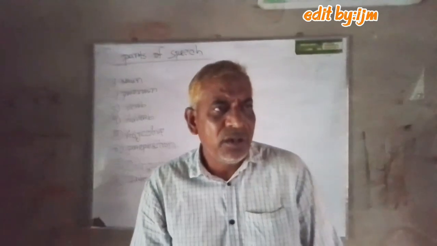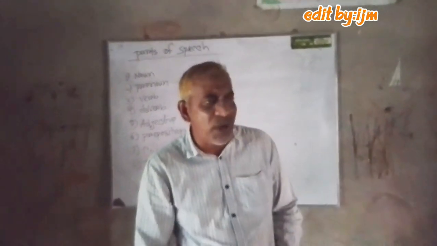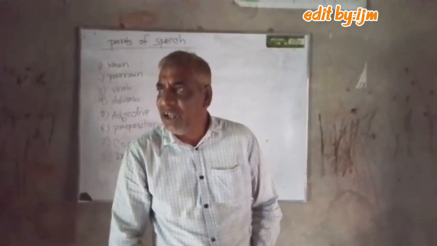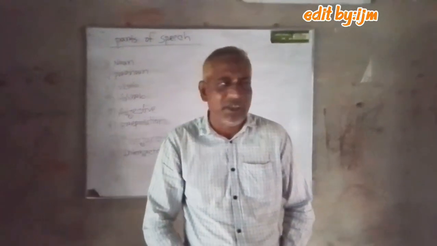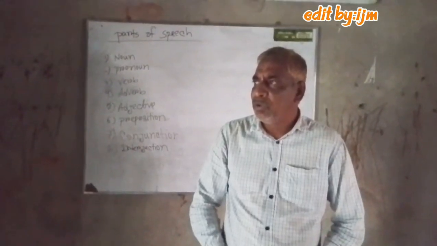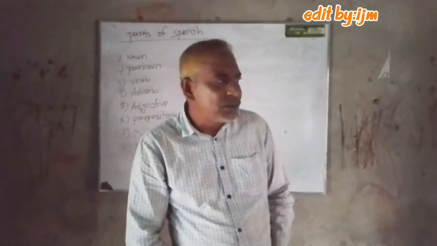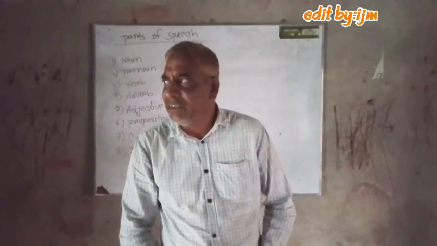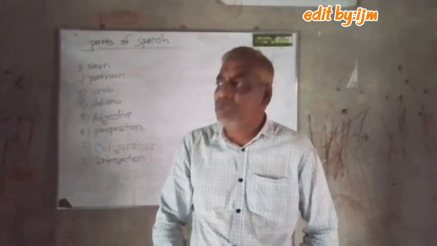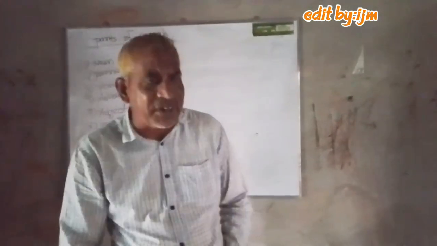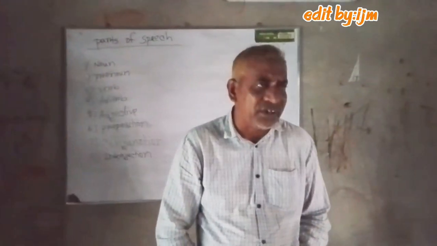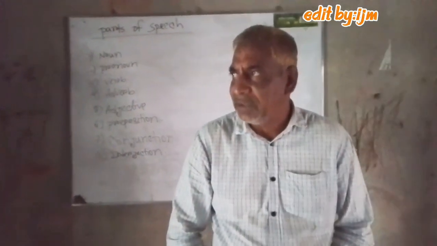Which word is an adjective? Adjective means good, bad, quality, quantity, all are what? Adjective. Bad, good, small, short, thin, fat, all are adjectives. That means good sometimes refers to good, sometimes bad, sometimes quality, sometimes quantity, sometimes number.